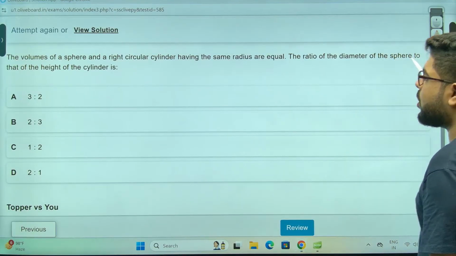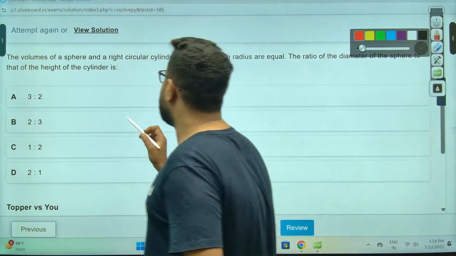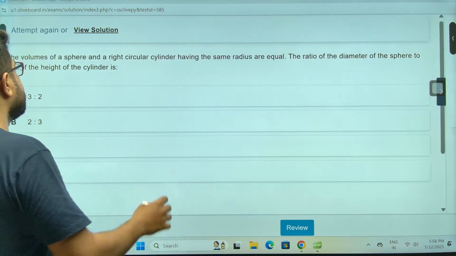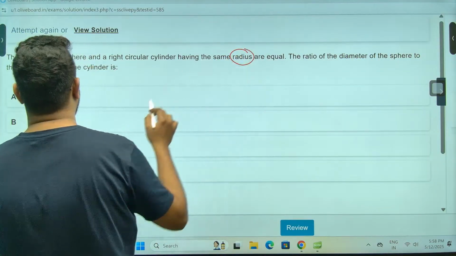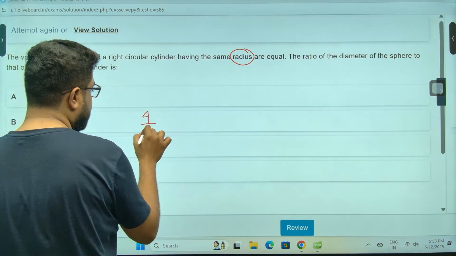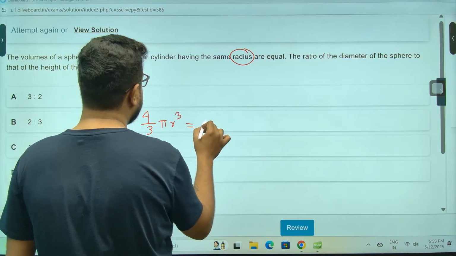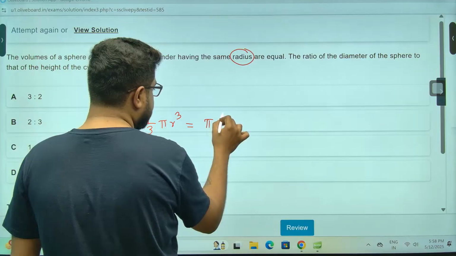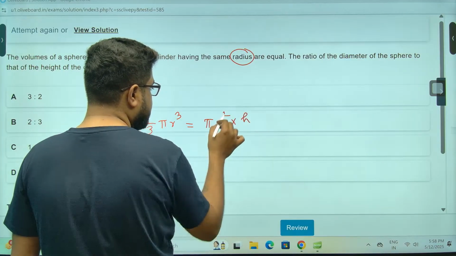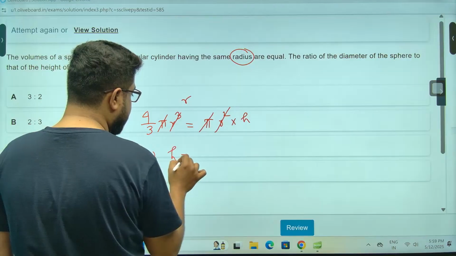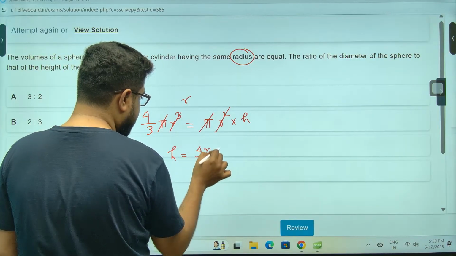The volume of a sphere and a right circular cylinder having the same radius are equal. अच्छा, sir, same radius. Radius is the same. Sphere will be, sir, 4/3 pi r cube, equal to circular cylinder will be, sir, pi r square h. Radius is equal, height I don't know. Sir, h will be 4r divided by 3.